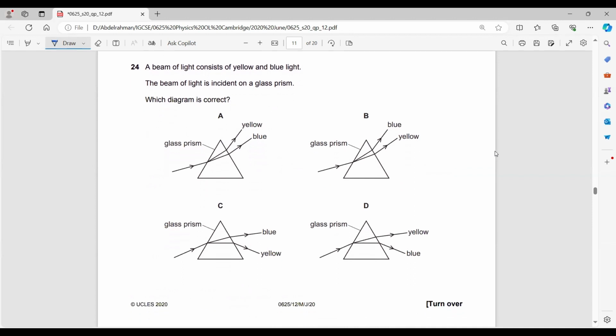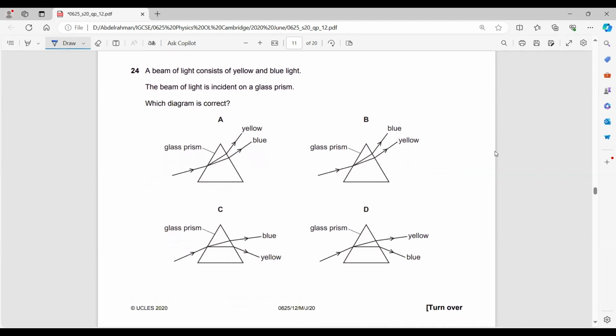A beam of light consists of yellow and blue light. Which diagram is correct? The rays never refract upwards in a prism. So would it be C or D? We know Roy G Biv: yellow has to be above blue. So it would be D. Okay, Roy G Biv.